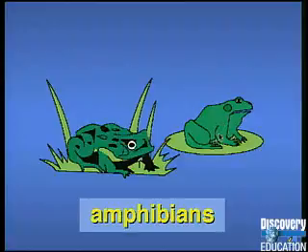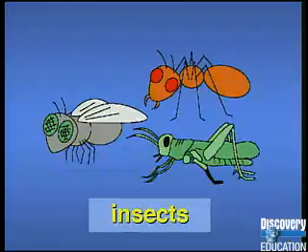As a matter of fact, you might not even consider them animals. Examples are ants, flies, grasshoppers, and we call all of these creatures insects, right? Or sometimes we call them bugs. Well, these are the groups that we're going to be talking about today. Let's learn the names for these groups in Spanish. So you'll want to go ahead and get out your Spanish notebook so that you can jot these down because we're going to refer to them from time to time.